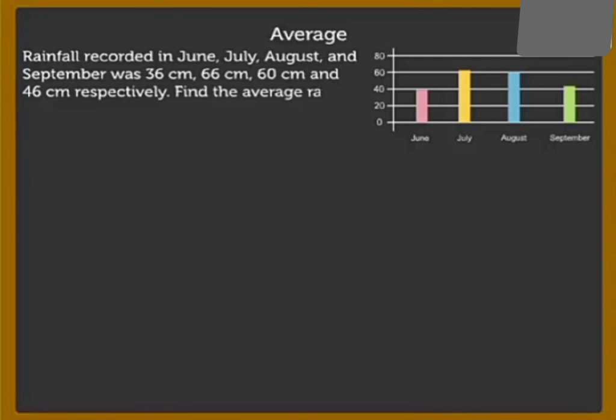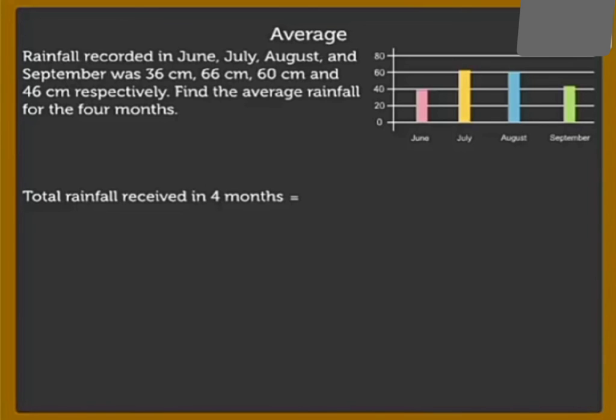So we have to find the average of the rainfall for 4 months. That were June, July, August and September. Let's move towards the solution. Total rainfall received in 4 months. Let's add all the addends, or the record of each month: 36, 66 centimeter, 60 centimeter and 46 centimeter.